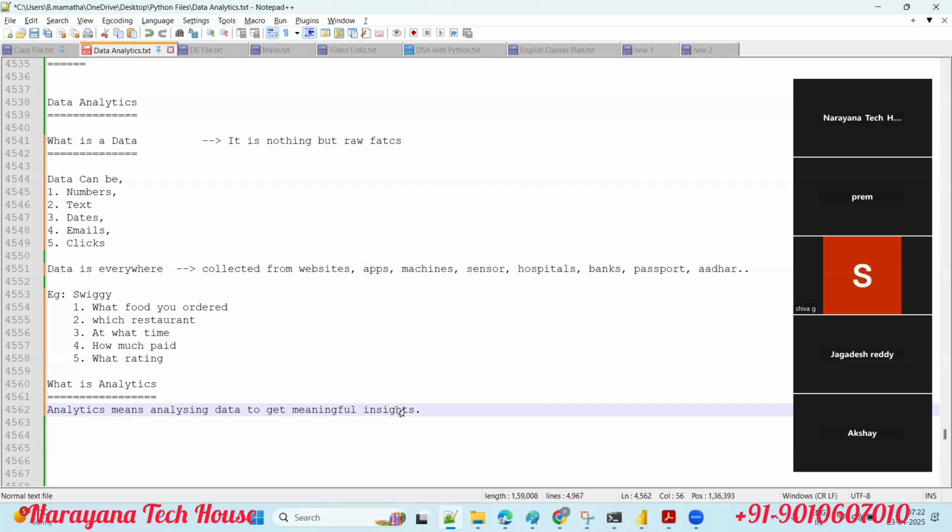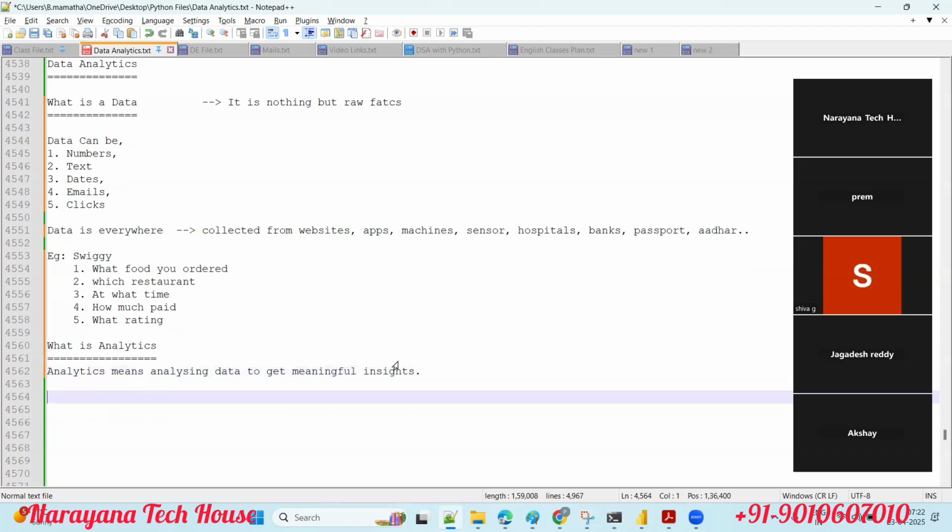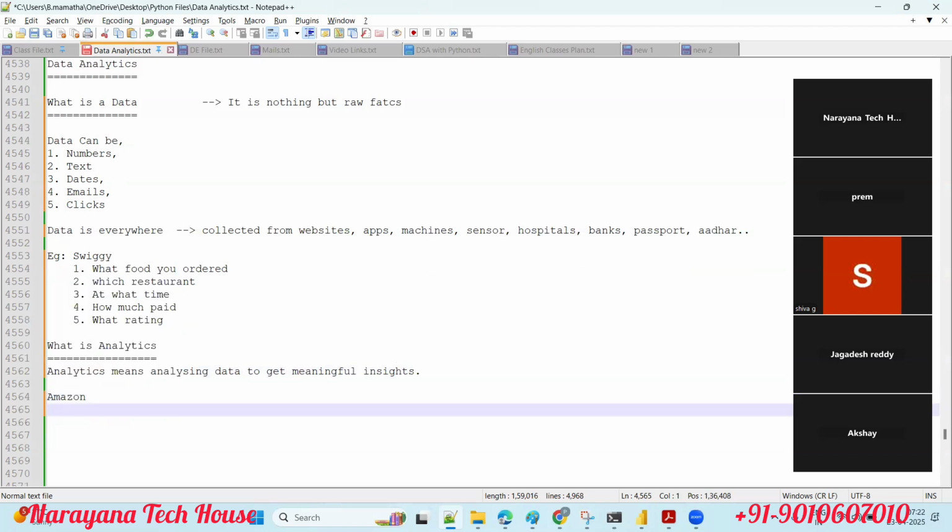For example, let's see here. I'll take an example of Swiggy or Amazon, whatever it is. Let's take Amazon, guys. How do they use analytics? They also have the data, right? Once you open the Amazon website, whatever you do there, everything is tracked. Whatever item you click, whatever items you are browsing, whatever you purchased previously, what you want to purchase, everything they track.